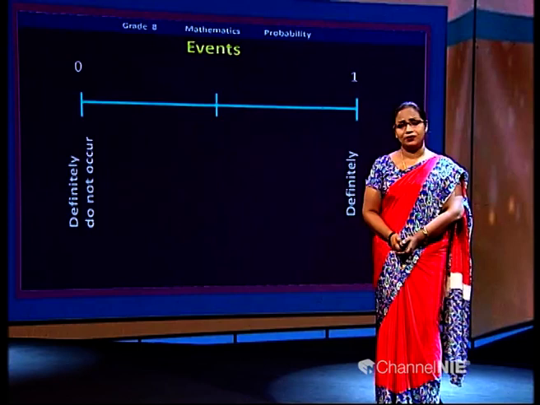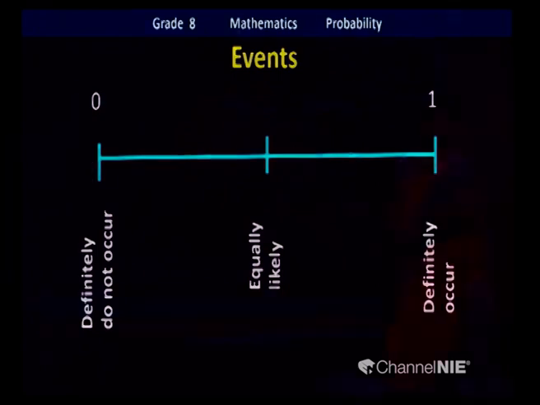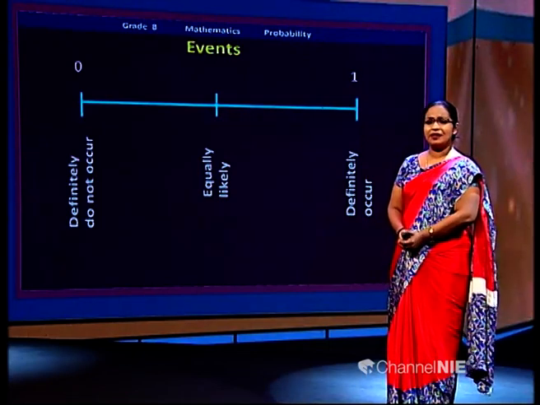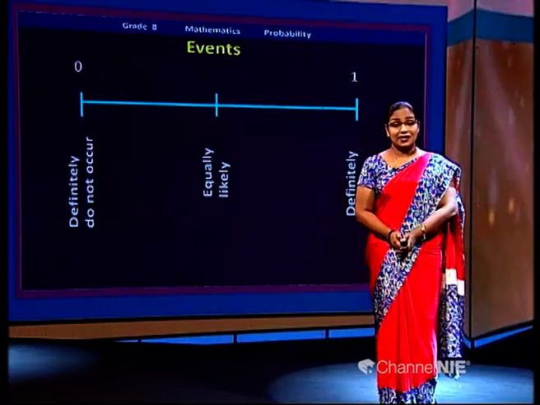What about if it is equally likely, the happening and not happening are the same? What is the suitable mark? Guess. It's exactly at the middle. Yes, it is half. You can give half to that event.